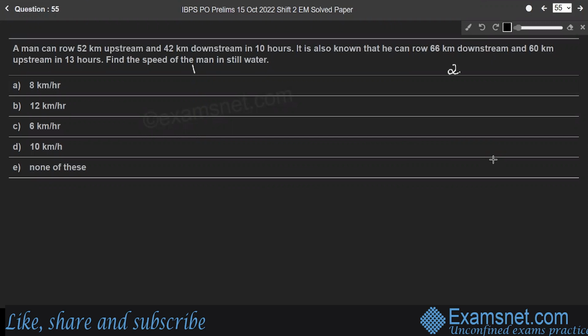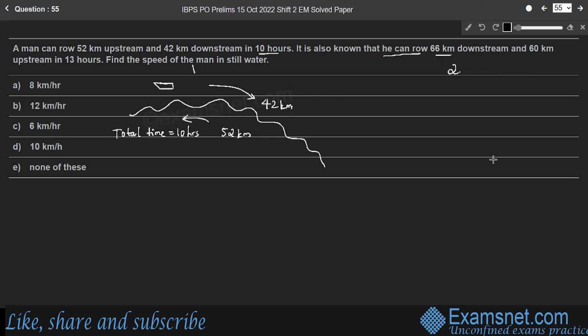Here in case 1, man can row 52 kilometer upstream and 42 kilometer downstream. Right? So we'll consider a boat in which the man is. So 52 kilometer upstream. Upstream motion distance is 52 kilometer and downstream motion distance is 42 kilometer. So the total time is 10 hours. Right? Whereas the same man, he can row 66 kilometer downstream.